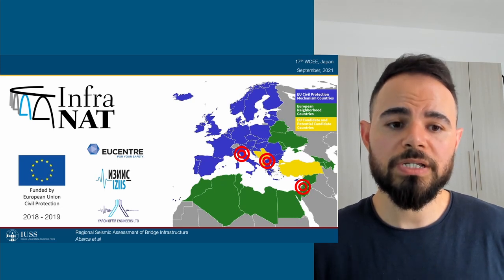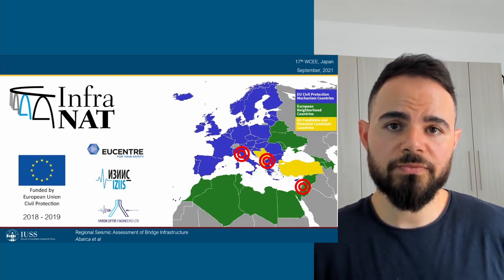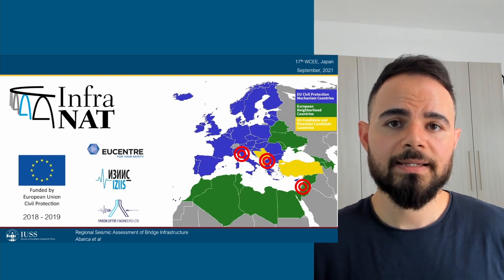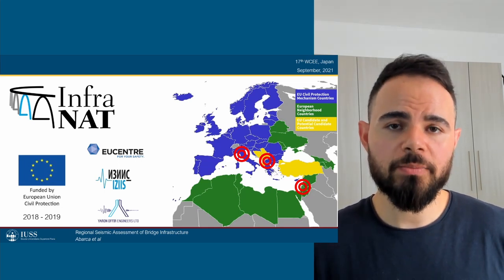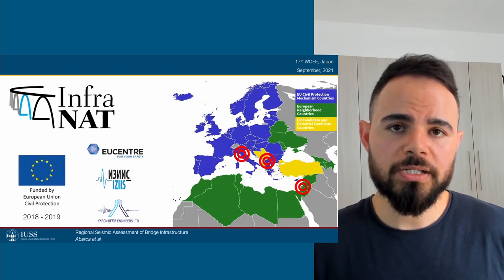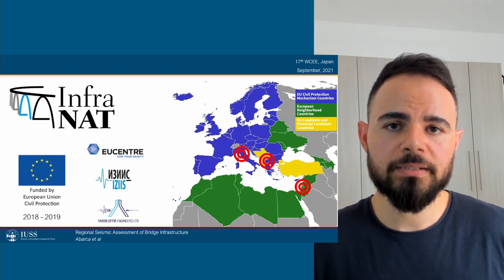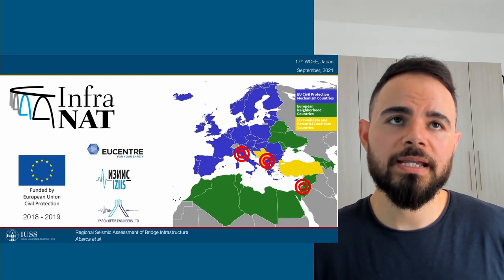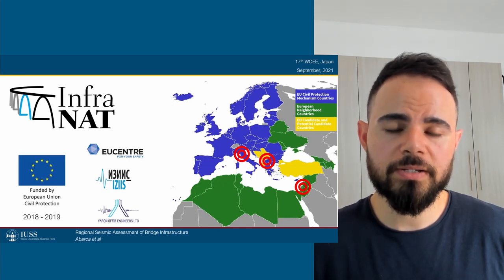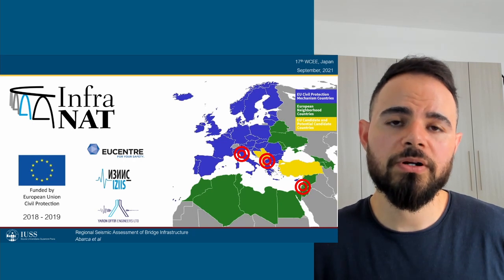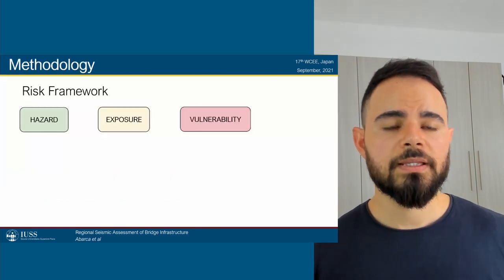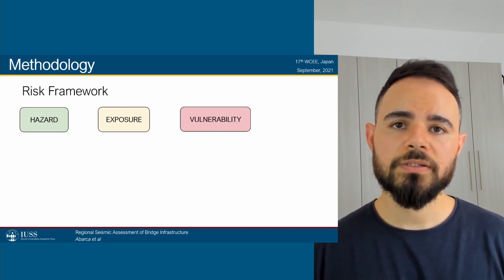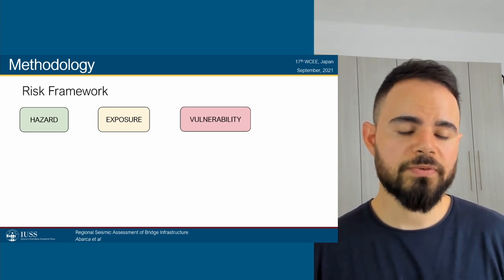It dealt with the regional seismic assessment of bridge infrastructure within 3 countries: Italy, North Macedonia, and Israel. The project was carried out by 3 partners: EU Center, which was a representative of Italy and was also the project coordinator; IUSS, which is a research institute in North Macedonia; and Yaronofir Engineers, which are a private firm in Israel.